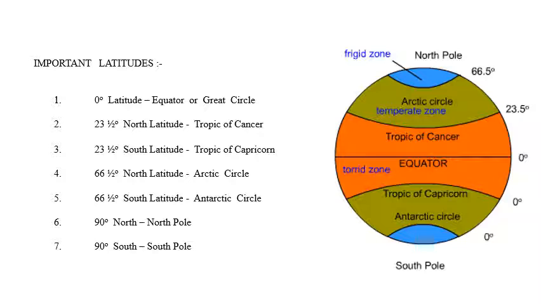And again the green zone from the Tropic of Capricorn to Antarctic Circle is called the southern temperate zone. And again the blue part from the Antarctic Circle to South Pole is called the south frigid zone. In this way, very important latitudes are explained, and we will learn more about these latitudes in our 9th standard.